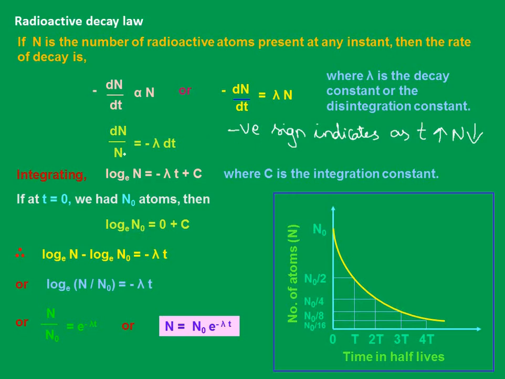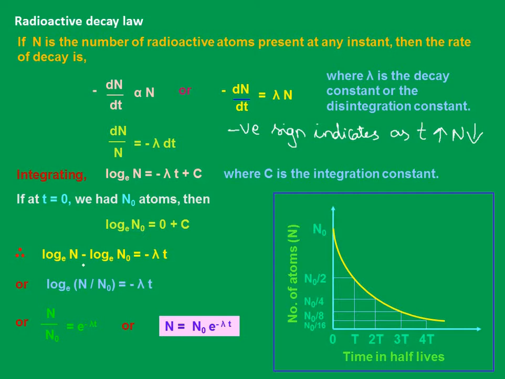Now look at this equation, dN by dt equal to minus lambda N. I'm going to use the variable separable method: dN by N equal to minus lambda dt. Integrate this: log N to the base e equal to minus lambda t plus c, where c is the integration constant. Initially at time t equal to 0, how many nuclei do we have? N naught atoms. So if I go for the substitution, I get log N naught to the base e equal to c. So c is nothing but log N naught base e.